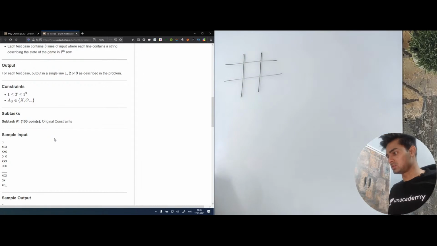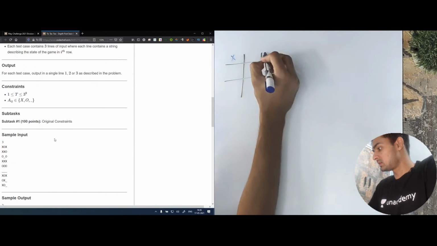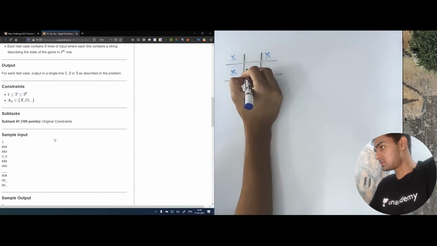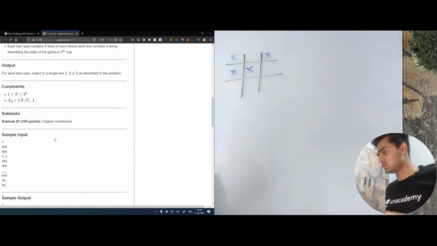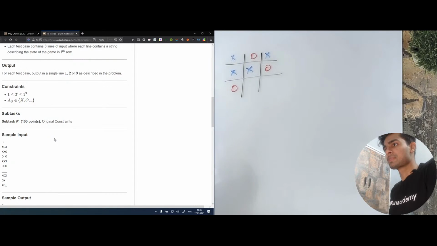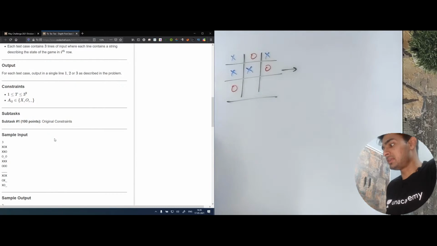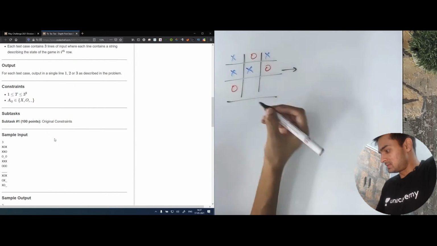In the first test case, we have X, X, X, and for O, we have O, O, and O. Now, is this state possible? The first thing we need to check is this.